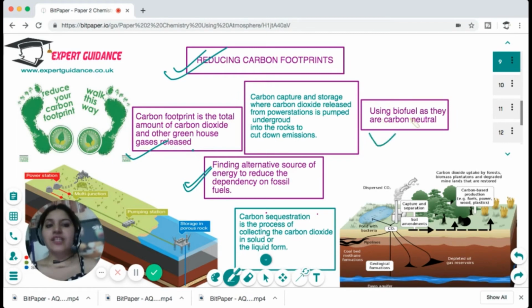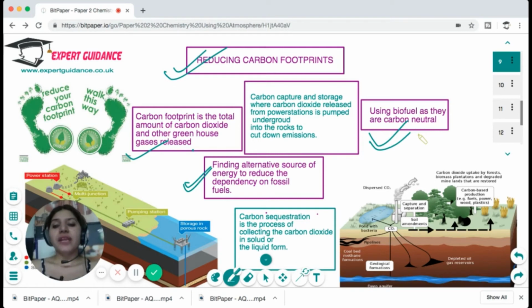Then we can use biofuels to make fuels, because biofuels are carbon neutral. Biofuels also burn and release carbon dioxide, but since they are plant-based, the plants have already used up carbon dioxide from the atmosphere, and they release the same amount, so they are not adding any extra carbon.